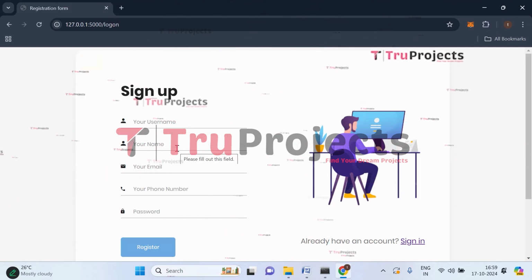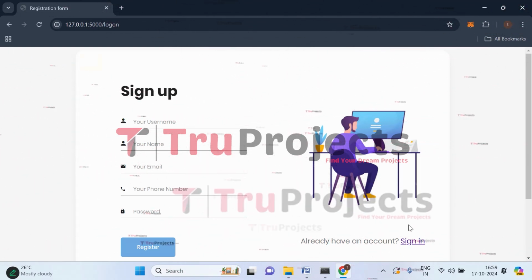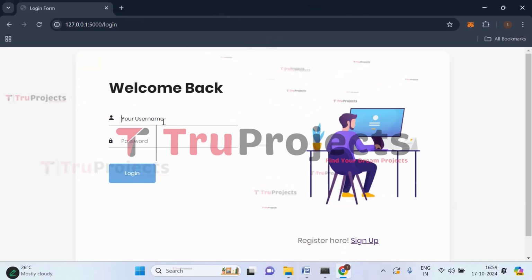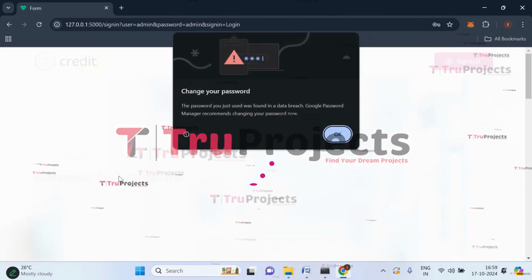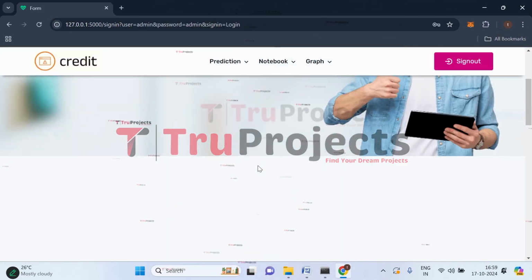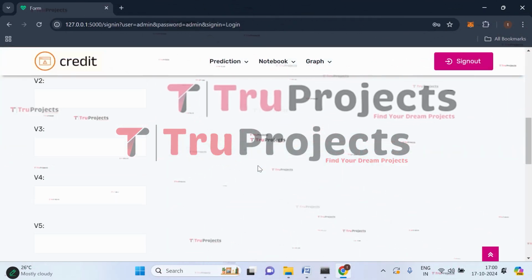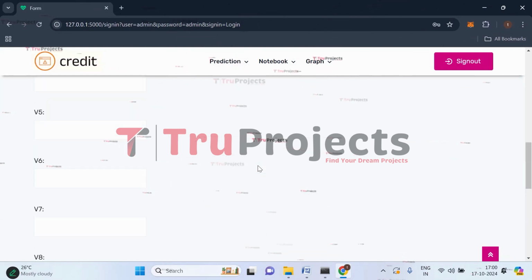So we have to sign up first, so click on sign up and enter all the registration details if you are registering new. I have already registered, so I'll directly sign in, so click on sign in. I'm supposed to provide the username and the password. So give the username and the password. Now click on log in. We have logged in successfully and we are redirected to the prediction page of the project.